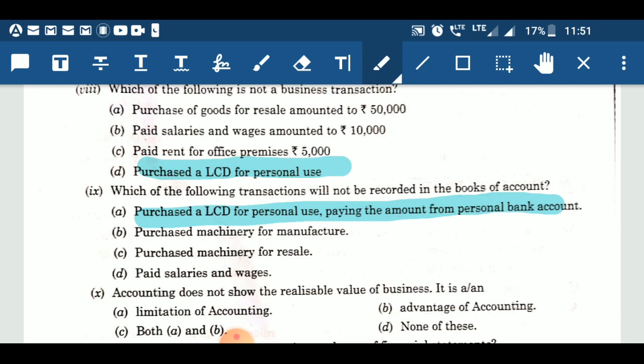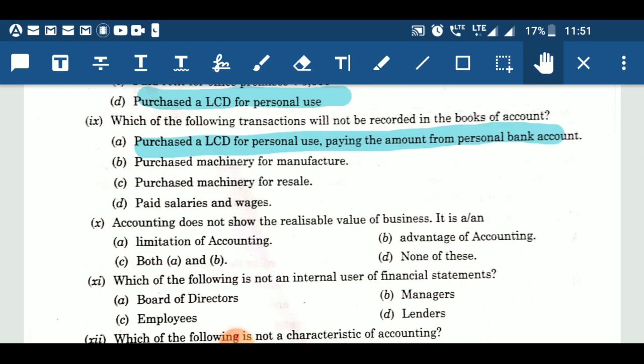Now, finally, the last question for the day. It says accounting does not show realizable value of the business. It is a limitation of accounting, advantages of accounting, both A and B, none of this. Say accounting does not show realizable value of the business.